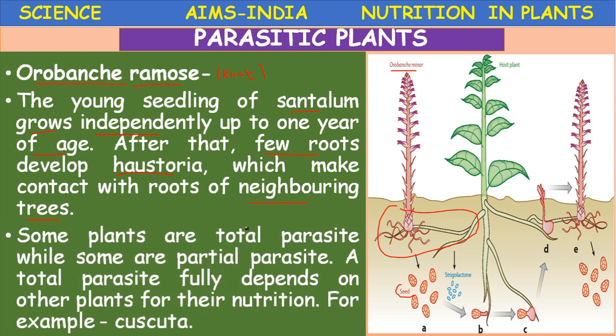So some plants are total parasites while some are partial parasites. A total parasite fully depends on other plants for their nutrition, for example, Cuscuta previously. Orobanche is a partial root parasite. Parasites are again divided into two types. What are they? Root parasites and stem parasites. So Orobanche is a root parasite. Cuscuta is a stem parasite.